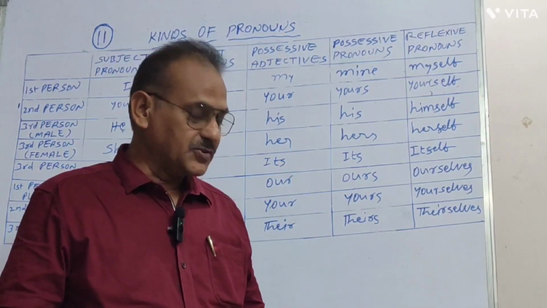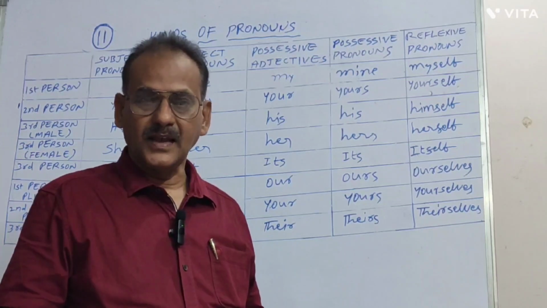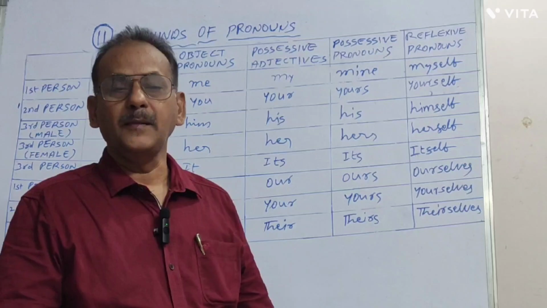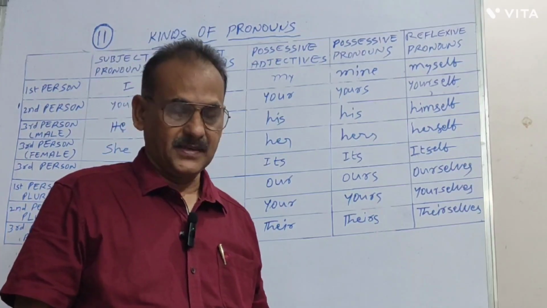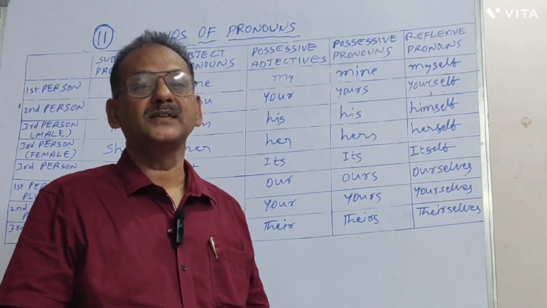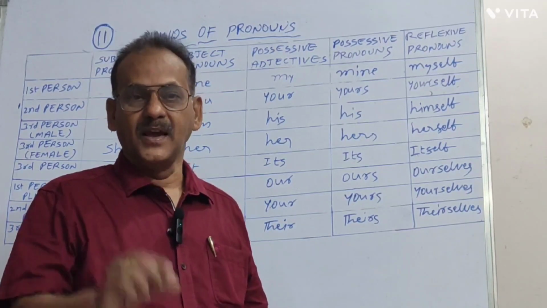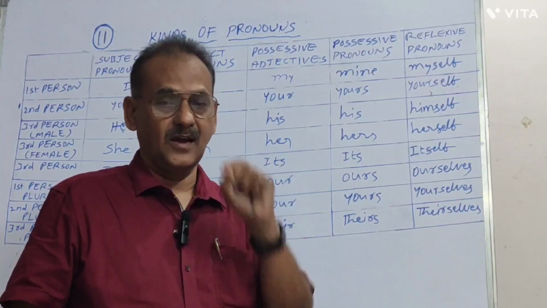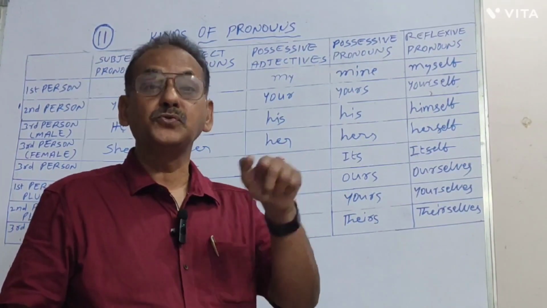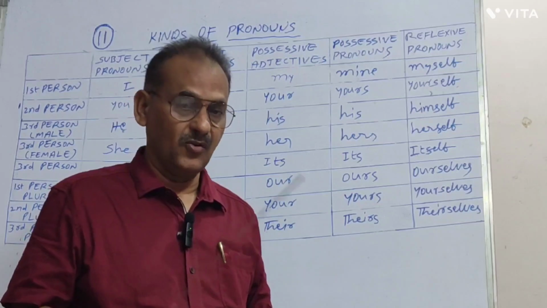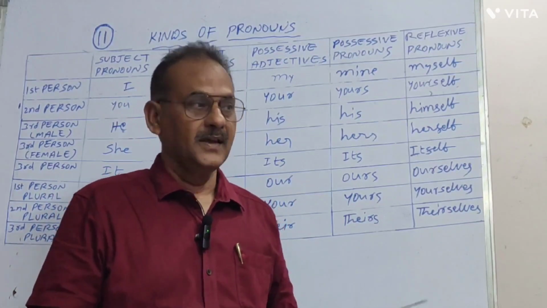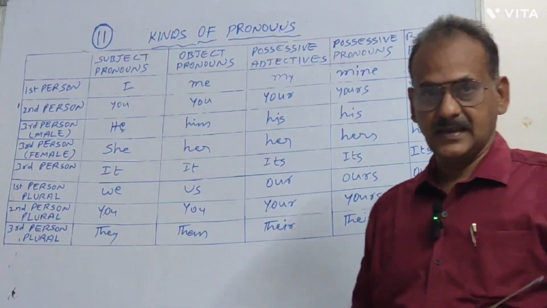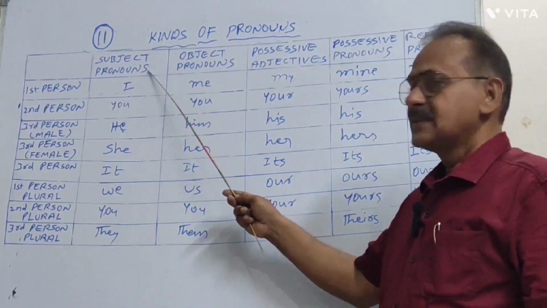Whenever you talk about a noun again and again in a sentence, you need not repeat the noun number of times. Instead of using that noun repeatedly, you can use a word instead of that noun. The word which you use instead of that noun is called a pronoun. There are some types of pronouns. Let us see what they are.